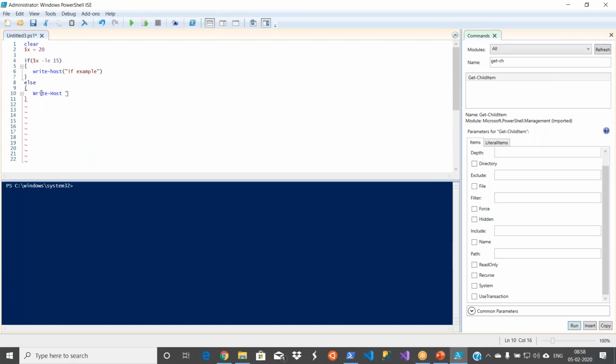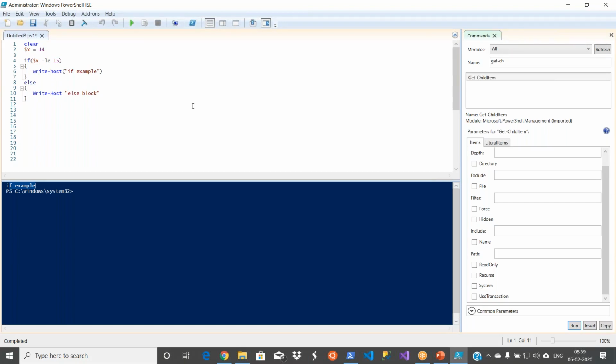Okay, I can simply write like this also, else. Now execute this. So 20 less than 15 is false, that's why it came to the else block. If I keep it 14, then it will go to the if example. The output is "if example", because this is true, so the first block is executed. So that is how you write an if condition and an else condition.